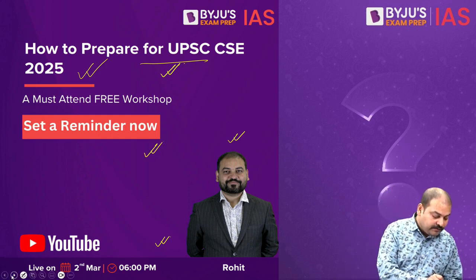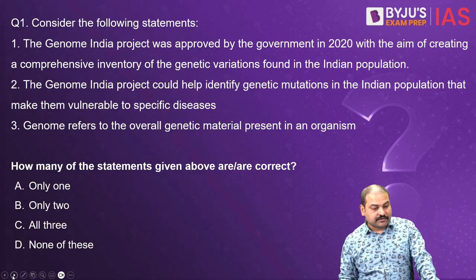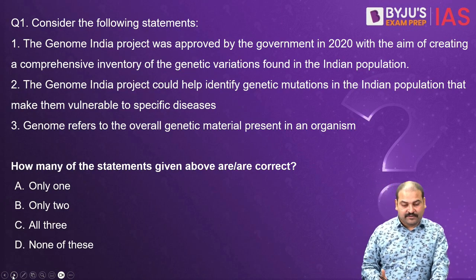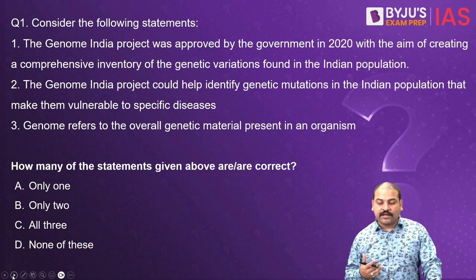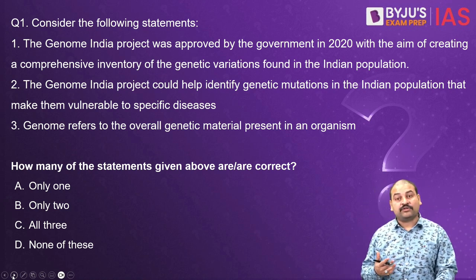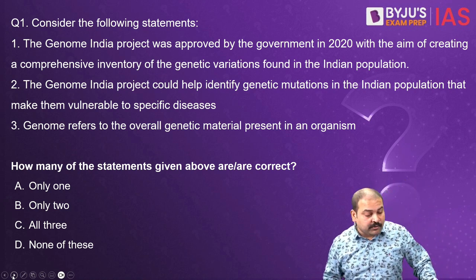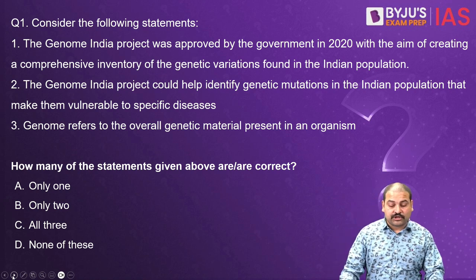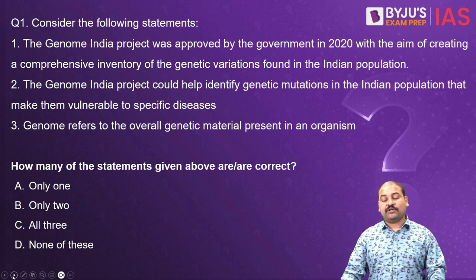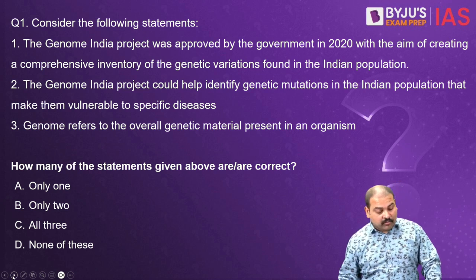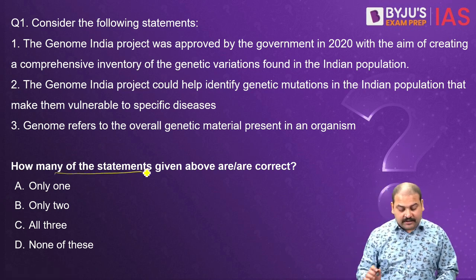Moving ahead, let us look at the first question. Question 1, consider the following statements. 1. The Genome India project was approved by the government in 2020 with the aim of creating a comprehensive inventory of the genetic variations found in the Indian population. 2. The Genome India project could help identify genetic mutations in the Indian population that make them vulnerable to specific diseases. And point number 3, genome refers to the overall genetic material present in an organism. Now, how many of these statements are correct?